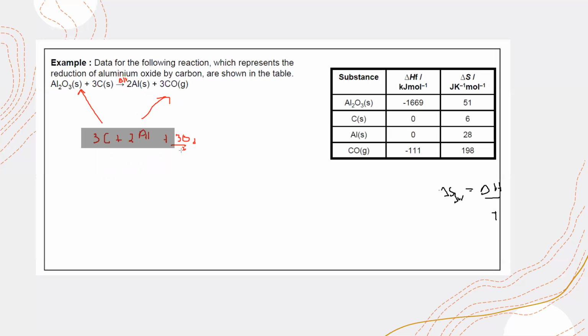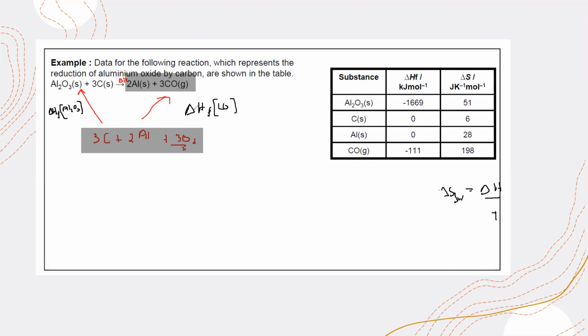Where the 2 arrows are pointing out, that's the start of the cycle. Where 2 arrows are pointing in, that's the end of the cycle. So if I follow route 1, the overall energy change is the same as route 2. When elements form a compound, that's called a formation. So this is the formation of aluminum oxide, and 1 mole of aluminum oxide is formed. It's not a formation of carbon, because the carbon was the same before and after. Same thing here, the elements form a compound, so this is the formation of carbon monoxide.